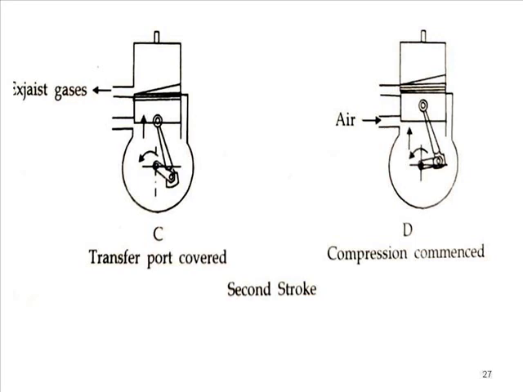So friends, mainly here also two strokes are available: one is the compression stroke and one is the expansion stroke. Again, like the previous case, to complete one cycle the crank will rotate 360 degrees. So for each stroke, 180 degrees will be observed, and during this entire cycle the power stroke is observed once, which means theoretically the power produced by a two-stroke diesel engine is double that of a four-stroke engine.